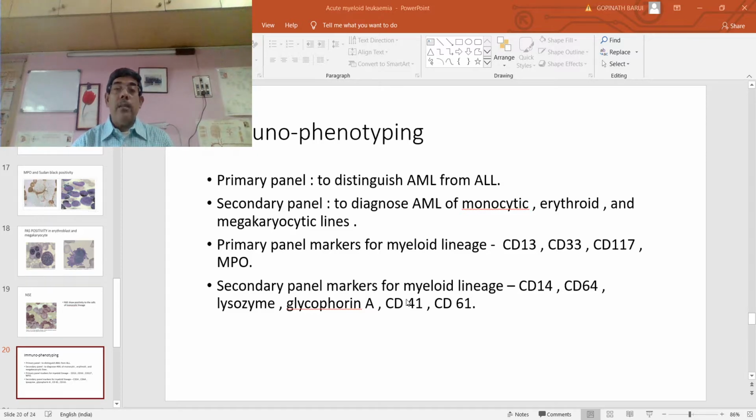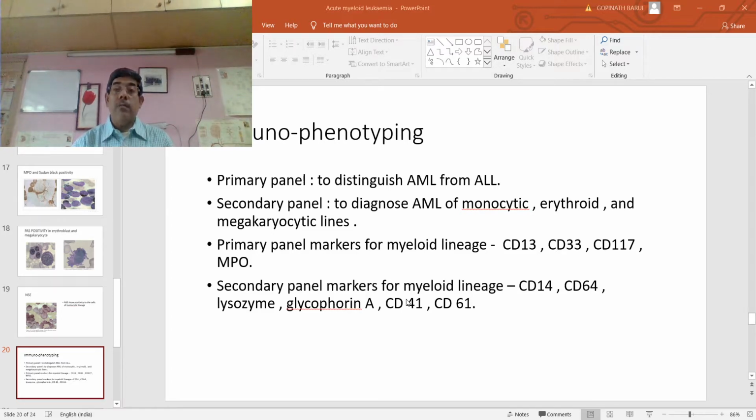The secondary panel is used to diagnose the variants of acute myeloid leukemia, that is monocytoid, erythroid or megakaryocytic lines. You will mainly have to remember the primary panel required for myeloid lineage. Under the primary panel, four are important: CD13, CD33, CD117 and MPO, that is myeloperoxidase.